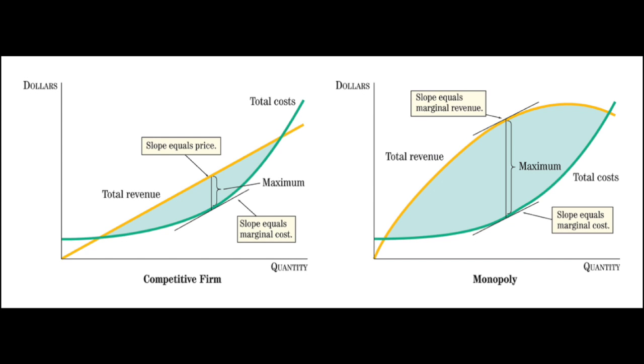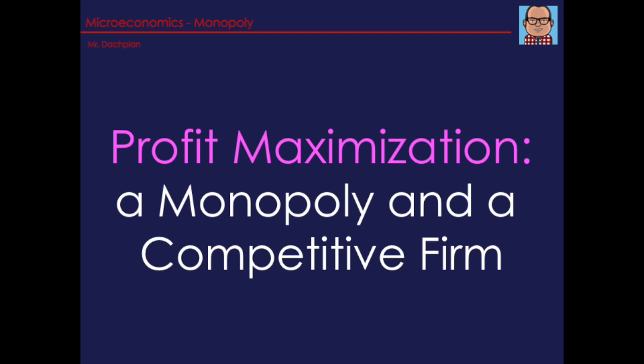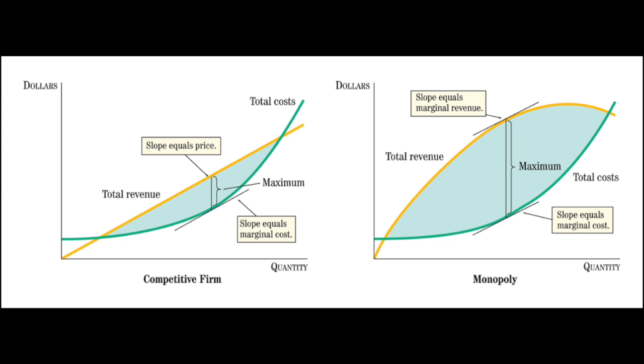This figure graphically compares and contrasts profit maximization in a competitive market and in a monopoly. In this figure, we can see that the difference in profit maximization for a monopoly and a competitive firm lies only in the shape of the total revenue curve. In a competitive firm, the total revenue curve is linear. In a monopoly, the total revenue curve has a much steeper slope. In this figure, both the competitive firm and the monopoly find the profit maximizing output by equating marginal revenue with marginal cost.